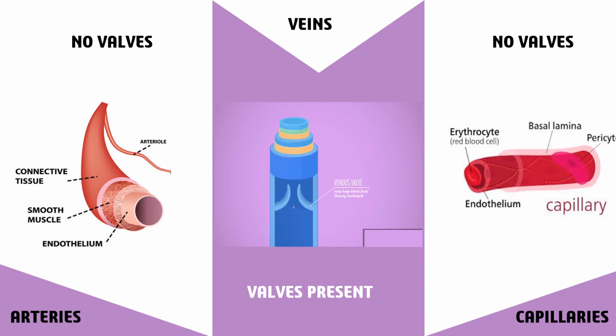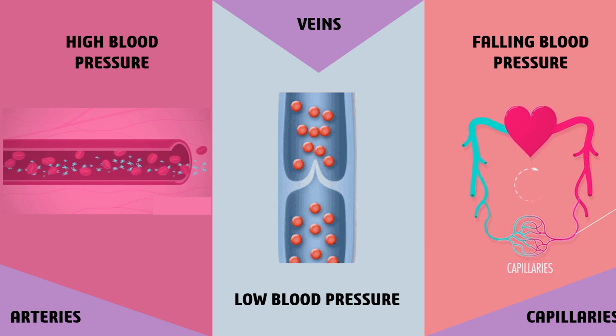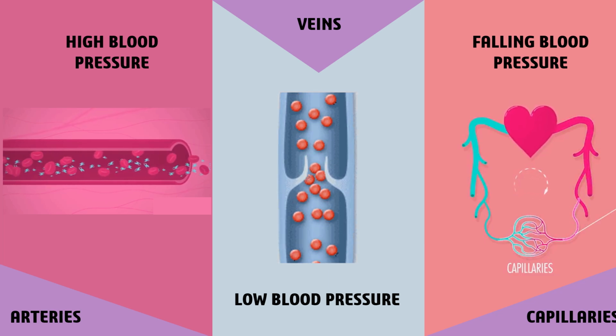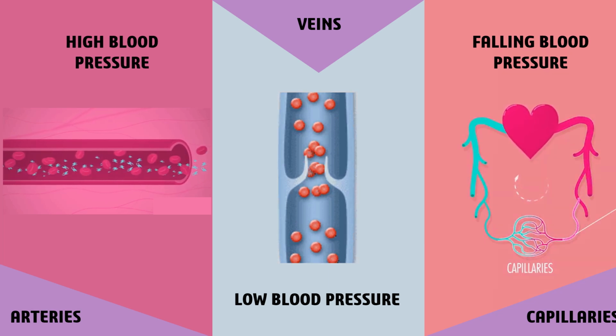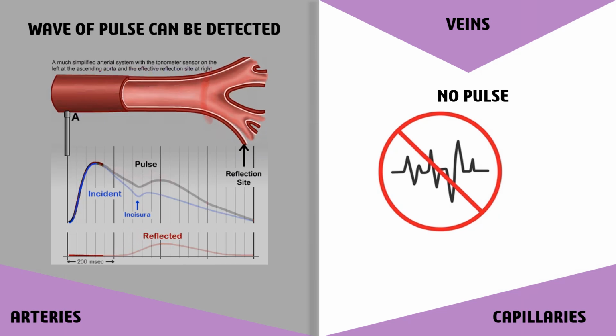Arteries have high blood pressure in them. The veins on the other hand have low blood pressure, while in capillaries, the blood pressure falls. In arteries, the wave of pressure or pulse due to heartbeat can be detected, while there's no pulse in the case of veins and capillaries.